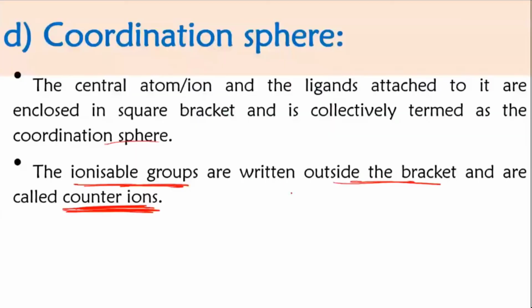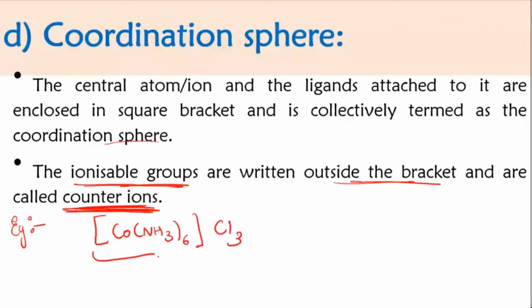You can make a note of this now. Coordination sphere. Example, I am writing here, the same example which I took just now: [Co(NH3)6]Cl3. Okay, this is our coordination sphere. I'll just write CS, coordination sphere, and this is the counter ion.